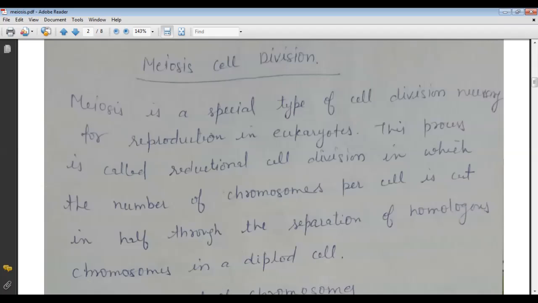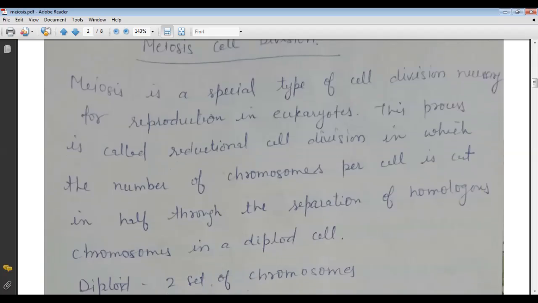As we discussed above, in the somatic cell, each cell has 46 chromosomes. In mitosis division, the cell is divided into two daughter cells, and each cell has 46 chromosomes. So this type of cell division is called somatic cell division, in which the daughter cell is identical to the parent. The second type is meiosis cell division.